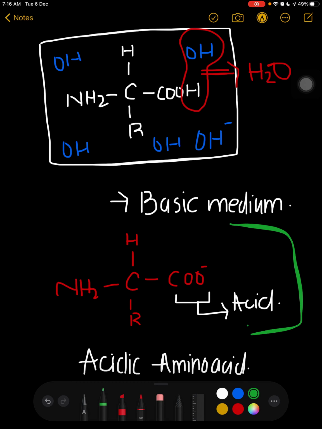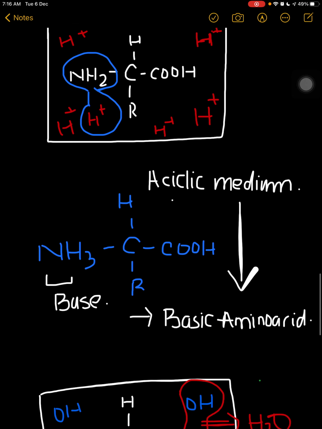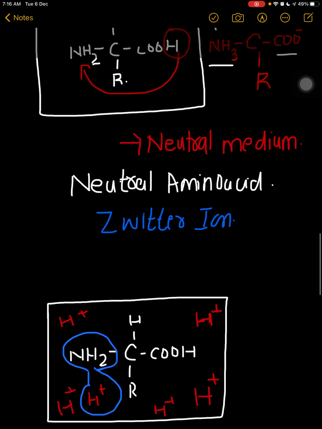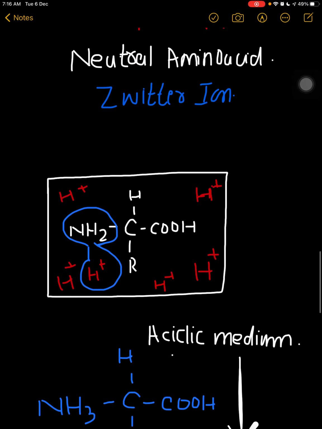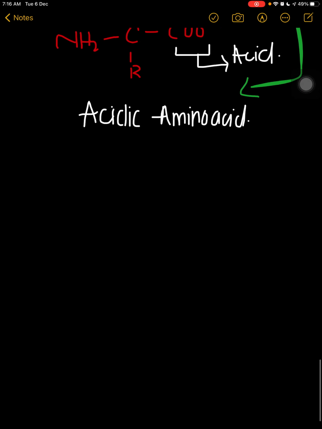So in the basic medium, the amino acid behaves like an acid, and in acidic medium it behaves like a base, and in neutral its behavior is neutral, or you can say it is a Zwitter ion, or bipolar, right? I hope this is clear to you.